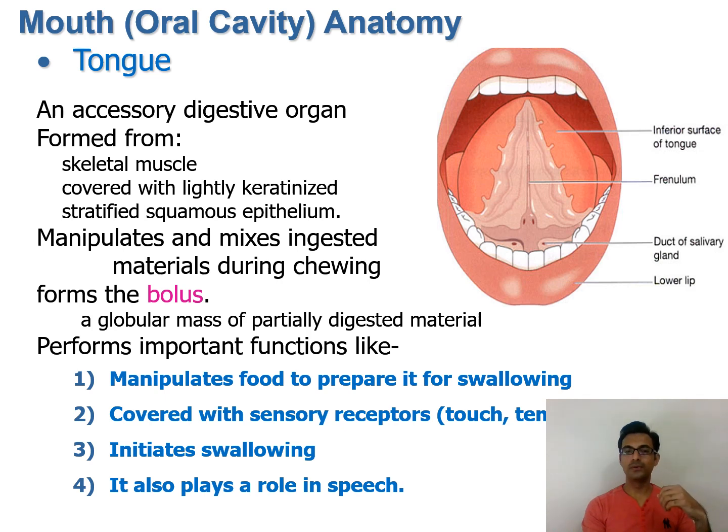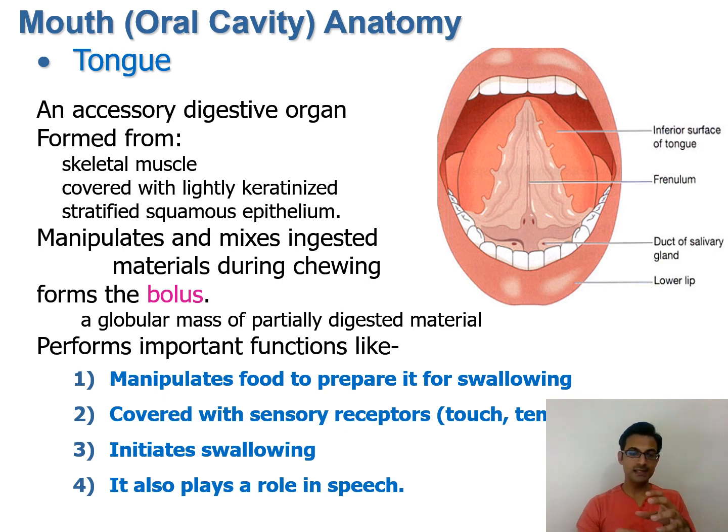The next function is the sense of touch, temperature and taste. Whatever we eat, we feel the presence of food because it is touched by the tongue. The tongue can feel the presence of food in the mouth.